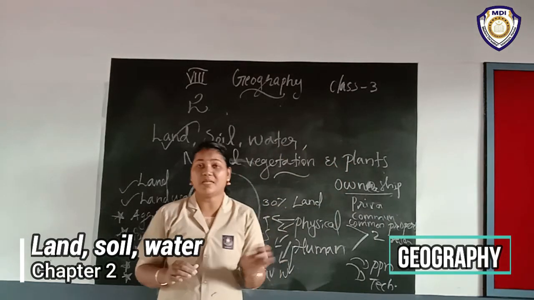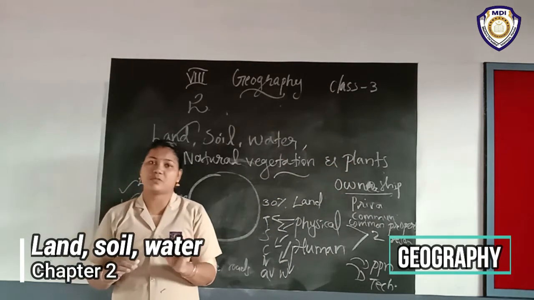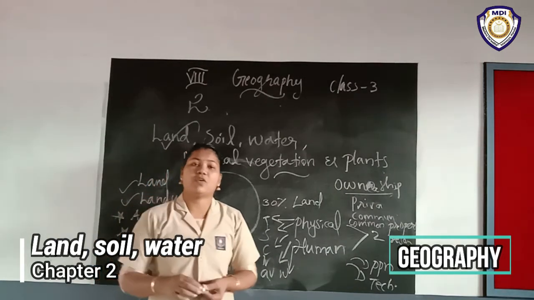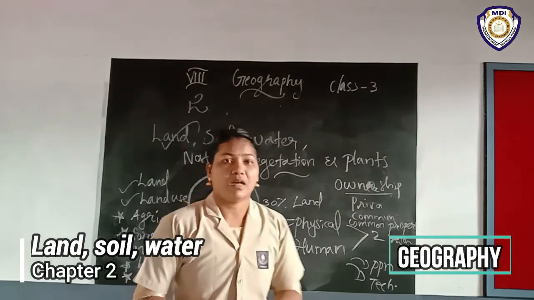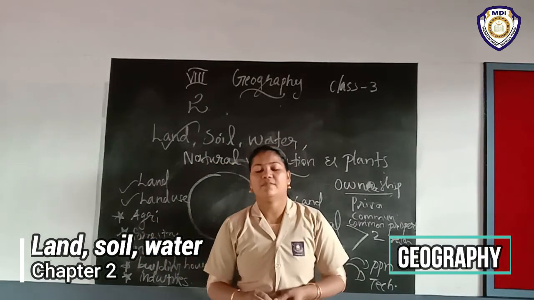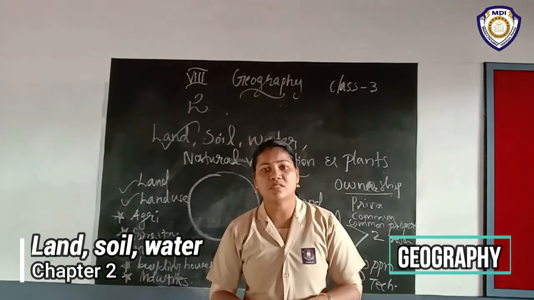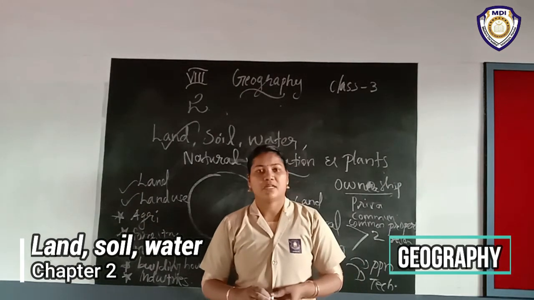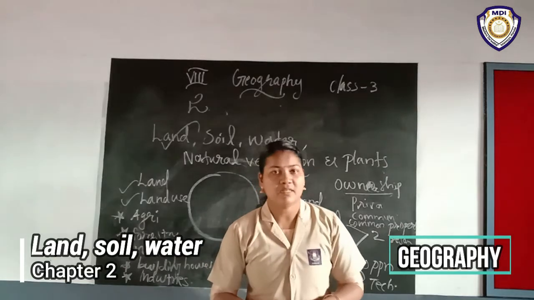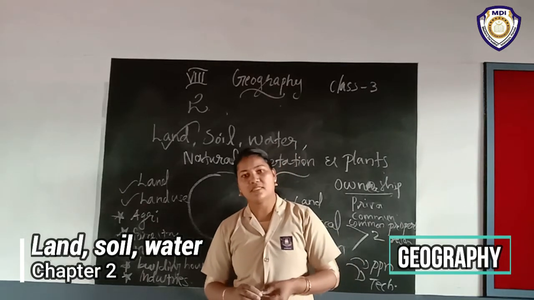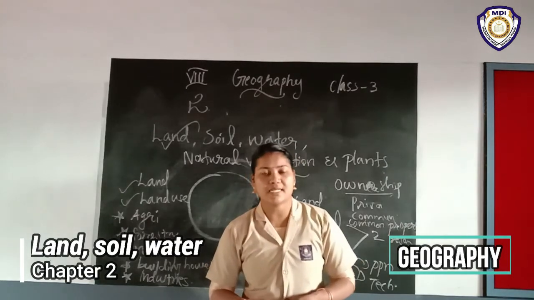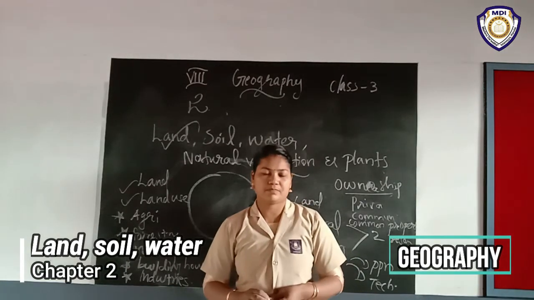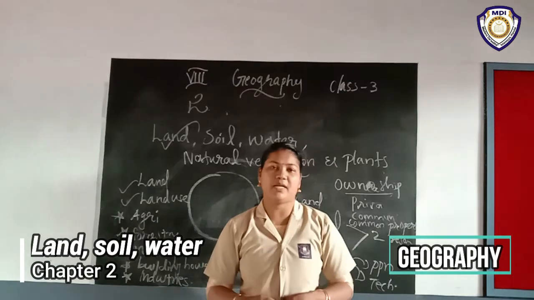But this 30% we can't completely use, because certain areas are not used for habitation. What is the reason behind it? Because they are not suitable for living, especially rugged topography, steep slopes of mountains, desert areas and thickly forested areas. That's why they are sparsely populated.